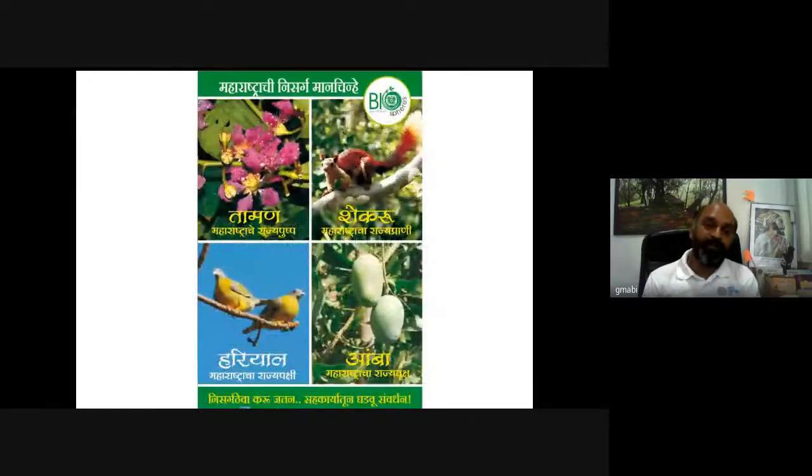Now coming to the state level, because similarly to national symbols, we have state symbols in the country. We'll take some examples from a state like Maharashtra. We have Lagerstroemia, that is called Taman. We have the Indian giant squirrel, called Shekru. Then we have the yellow-footed green pigeon, called Harial. And of course, the state tree is mango, which is also our national fruit. Okay, Mangifera indica.